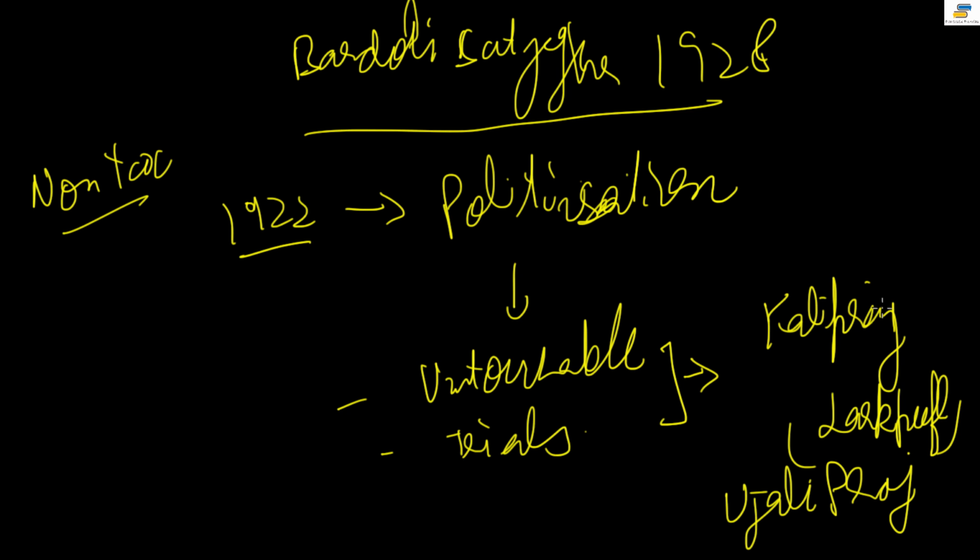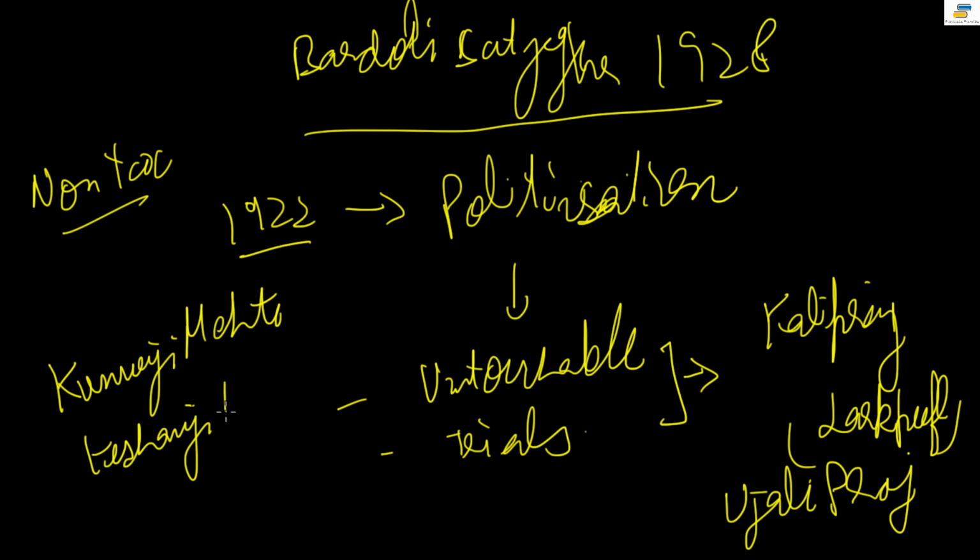So there was one Kaliparaj and the other Ujliparaj. Ujliparaj means fair people. The main leaders who were acting in this Bardoli movement at this time were Kunvarji Mehta, let me just write it, Kunvarji Mehta and Keshavji Ganeshji.